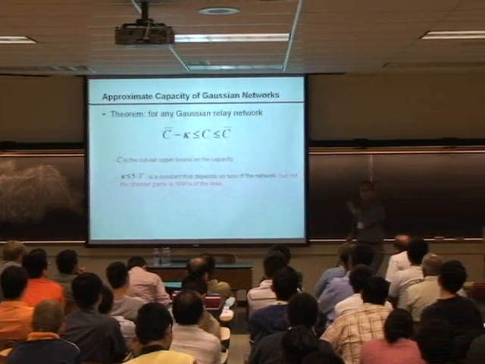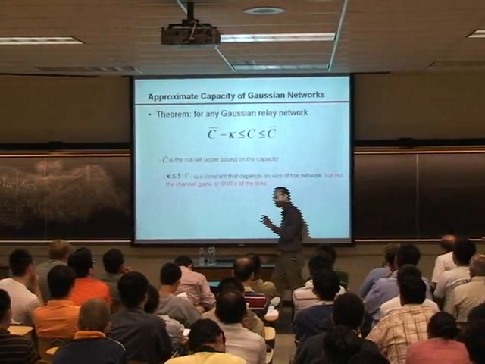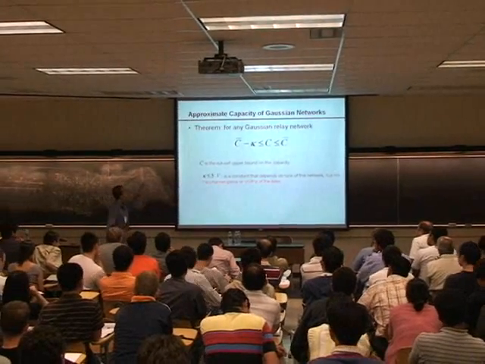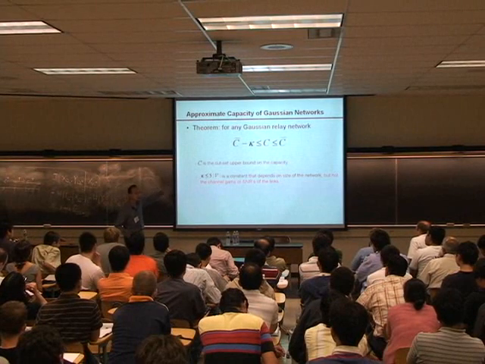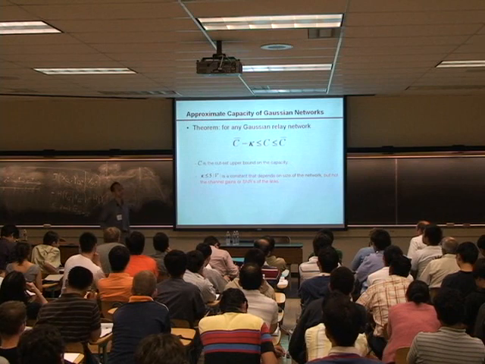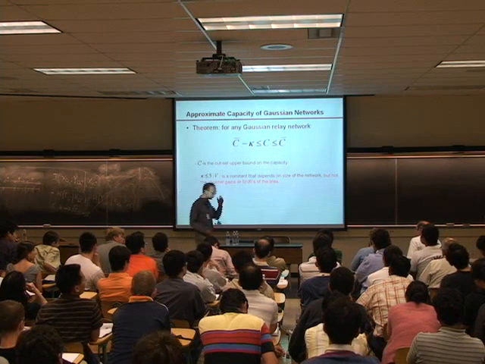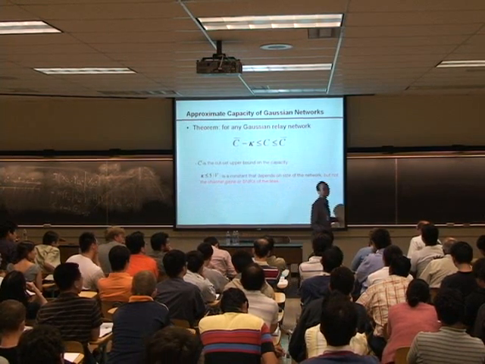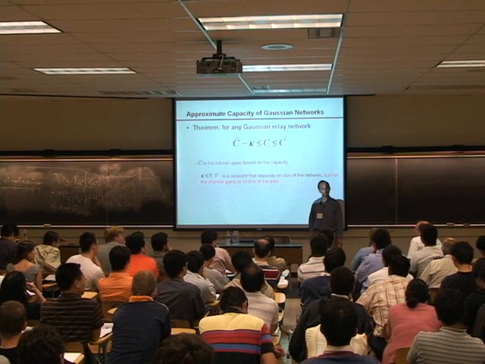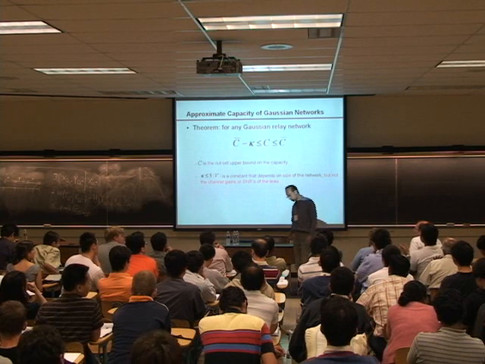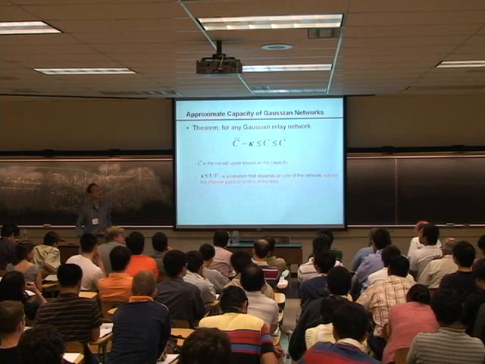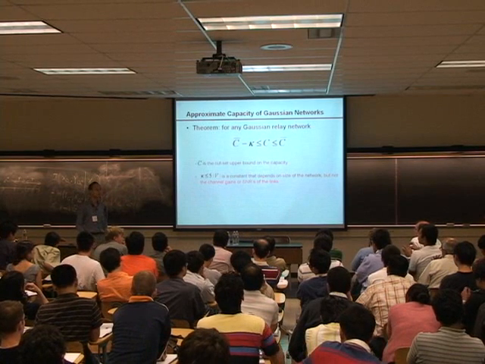I do not claim right now that this result is practical. However, as far as I know, this is the first result which gives a high guarantee on performance on an arbitrary network. But about choosing the code word, you said that there exists some random code word. You didn't say that with high probability the code word works. Yeah, but the standard code word should be strict. But for random network coding, any random code that you pick will work with high probability. But for this scheme, you have to find that code word.